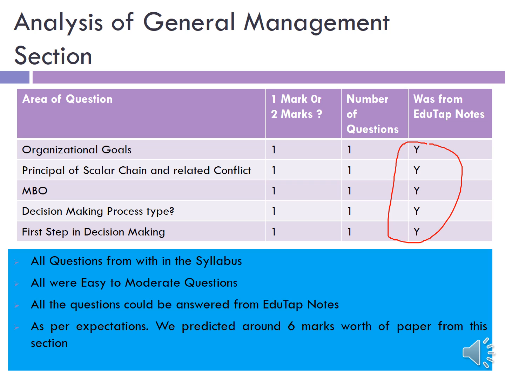There was one question on the definition of organization goals. Then there was one question on the principle of scalar chain and related conflict. Then there was a question on MBO. Then there was a question on whether the decision making process is a cognitive or a psychoanalytic process. Then there was a question on what is the first step in decision making. So overall, I think the questions from the general management section were very easy scoring 1 markers. The marks distribution is as per our expectations and prediction, as we predicted around 6 marks worth of paper from this section last year, and actually that has happened.